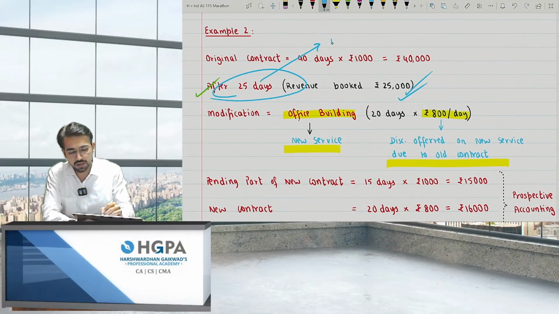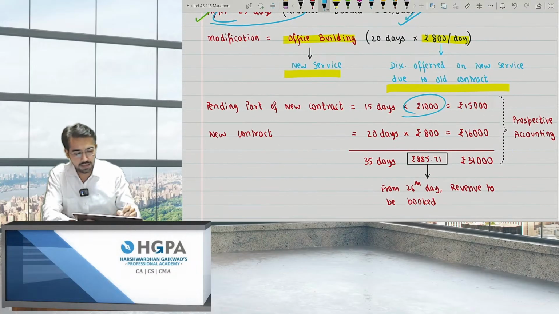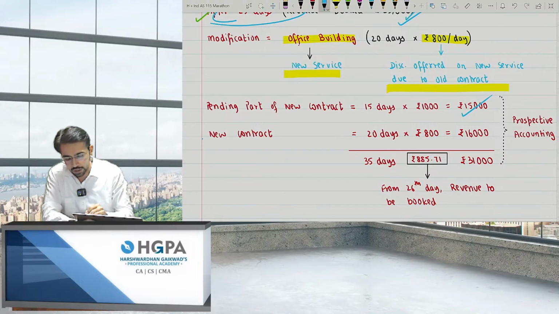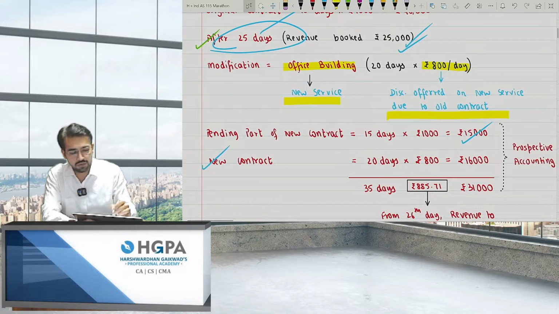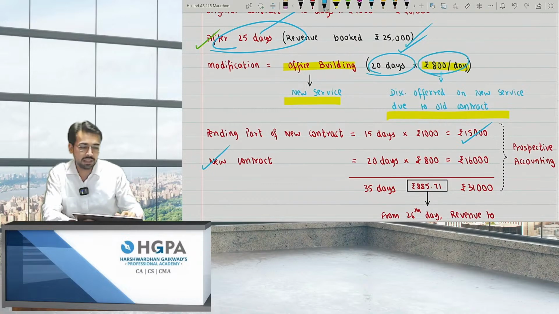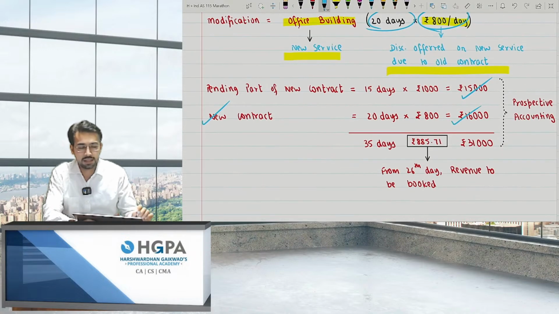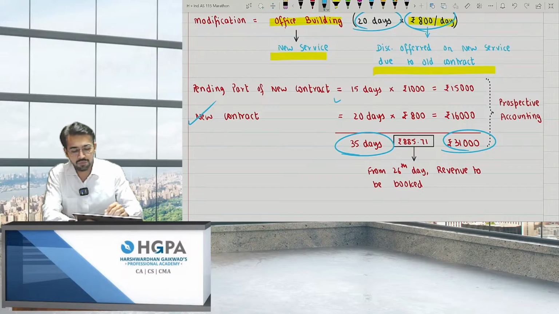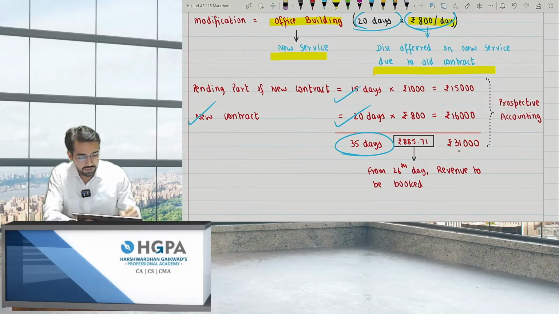Can I say 15 days are remaining? For the 15 days, the income is 1,000 per day, so the total income will be 15,000. For the new contract, it is 20 days into 800, which means I'll be getting 16,000. So I'll be getting a total of 31,000 from now, for 35 days: 15 days for the previous contract and 20 days for the new contract. The average of 31,000 divided by 35 gives me 885.